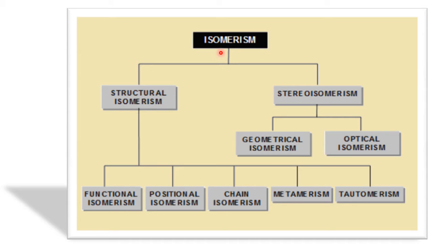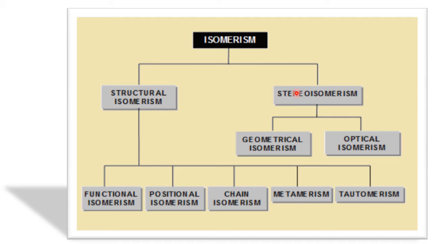Now in 11th class, what are the different types of isomerism? We discuss in brief all those isomers. Broadly, isomerism is classified into two: structural isomerism and stereoisomerism. Structural isomerism means they differ in the structure, which structure? The carbon chain. But stereoisomerism is what? Stereo means in space, in 3D.